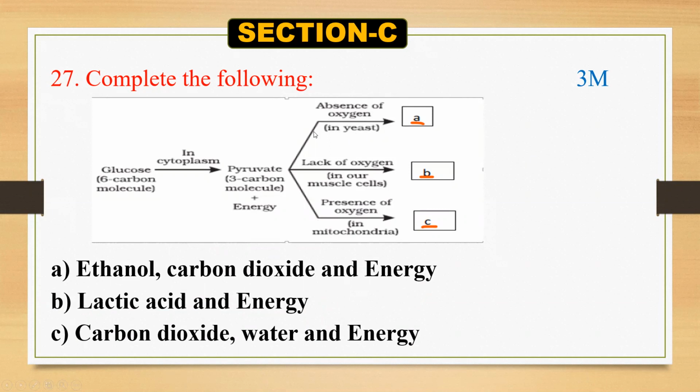Understood? In yeast. Next one, B is lactic acid and energy. In lack of oxygen in muscle cells, lactic acid and energy will be produced. Next, C. In presence of oxygen in mitochondria, carbon dioxide, water, and energy will form. You have to fill this.